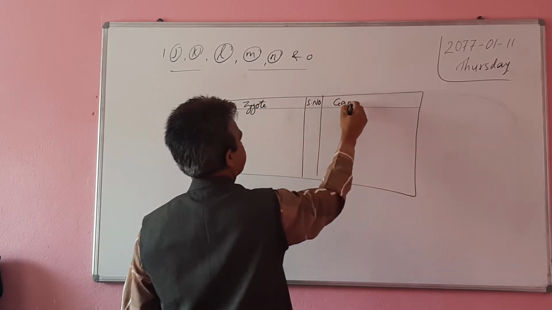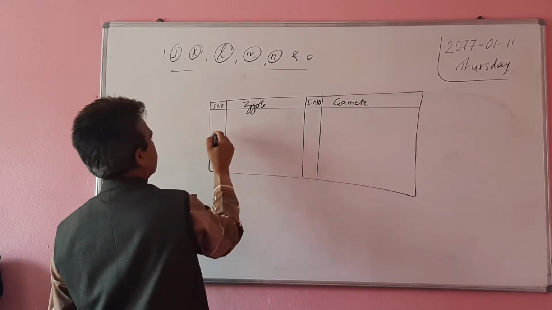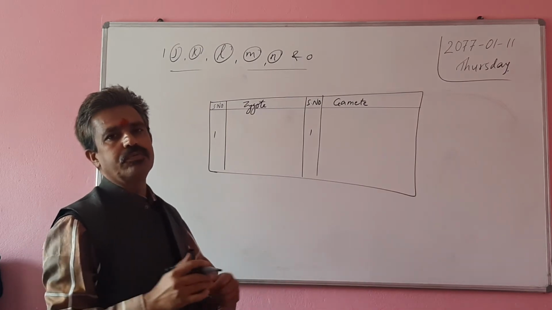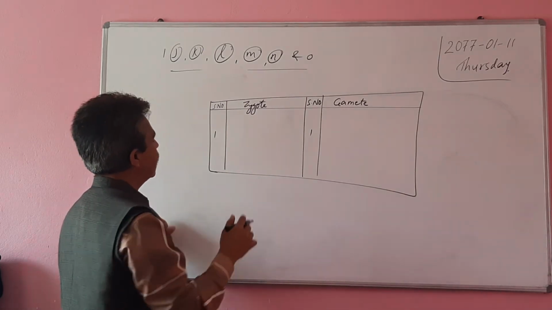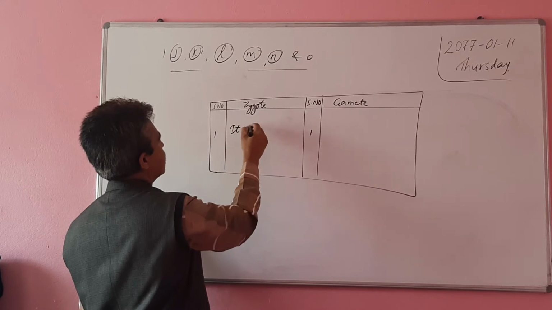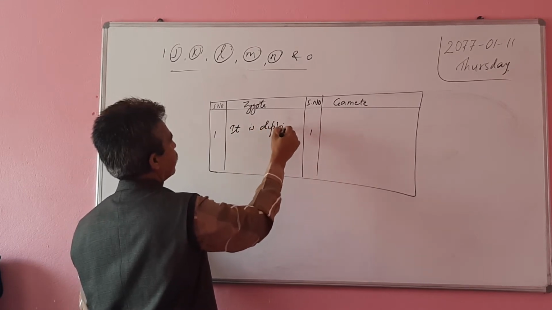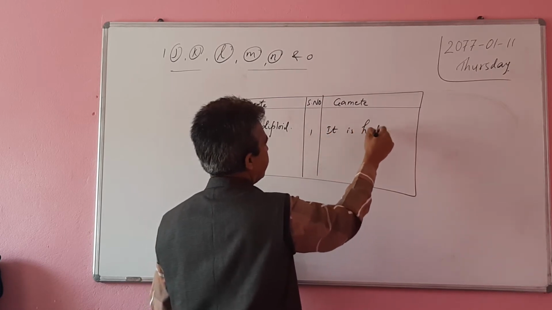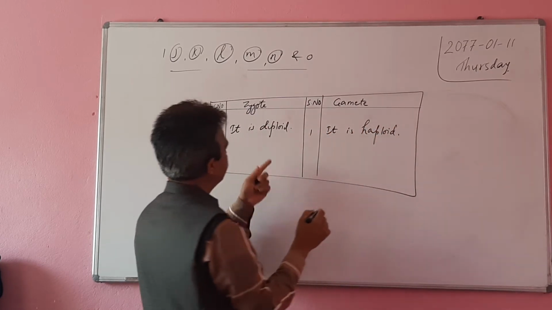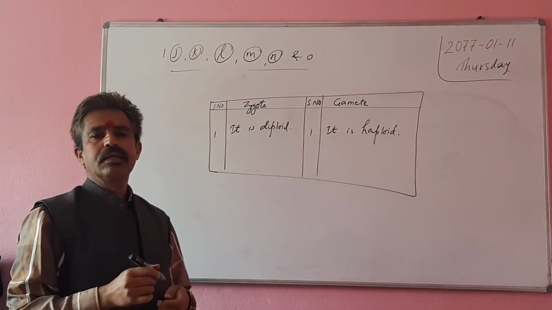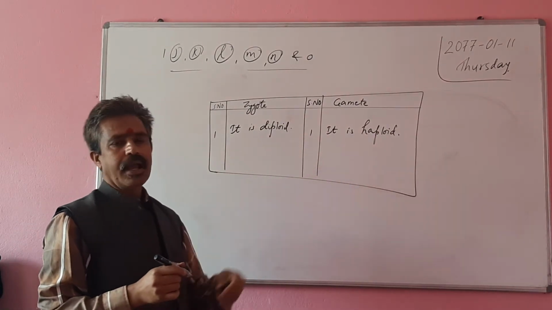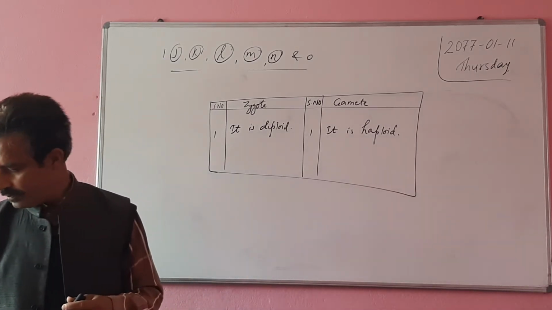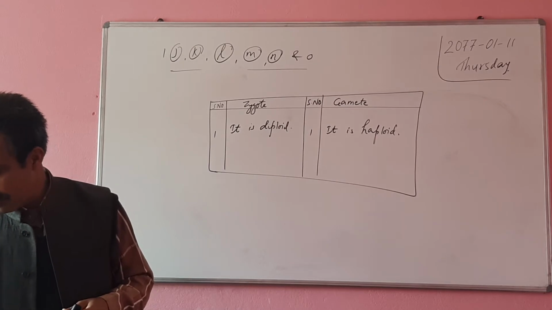Why did I write only one? Because it is of 1 mark. Zygote is diploid, and gamete is haploid. What does diploid mean? It contains the full number of chromosomes. Haploid contains half the number of chromosomes. So, next question.